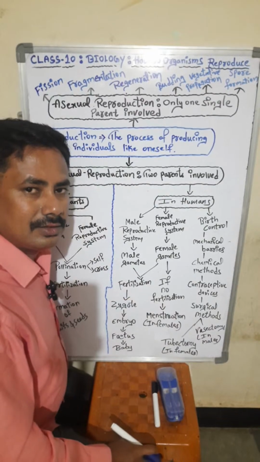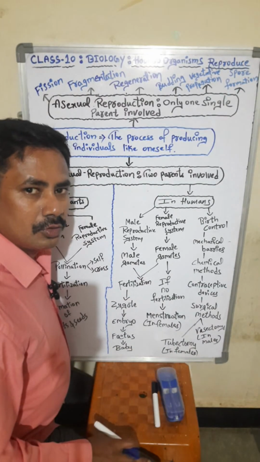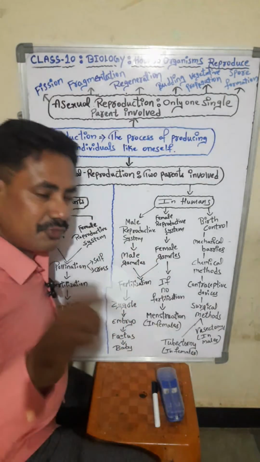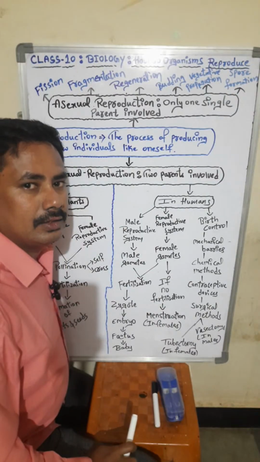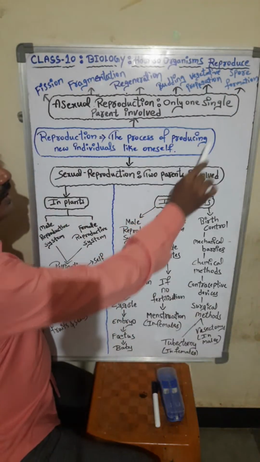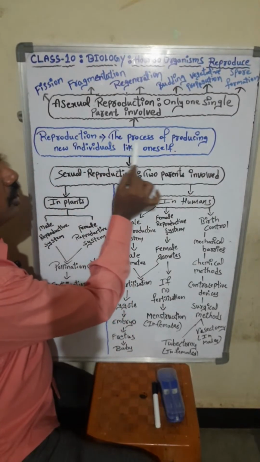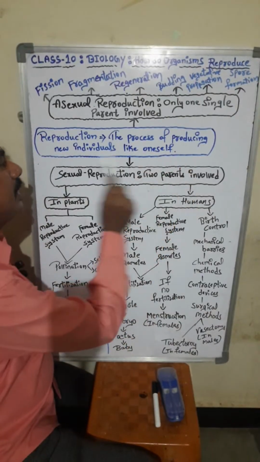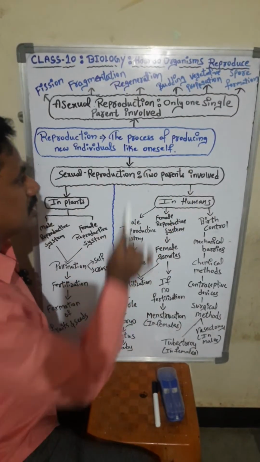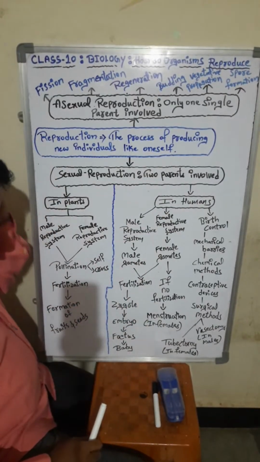Cocks, male, female, but the organisms will reproduce as like themselves only. Got it? So this is the definition of reproduction, students. It is one type of process of producing new individuals like oneself. This is the definition. Clear?